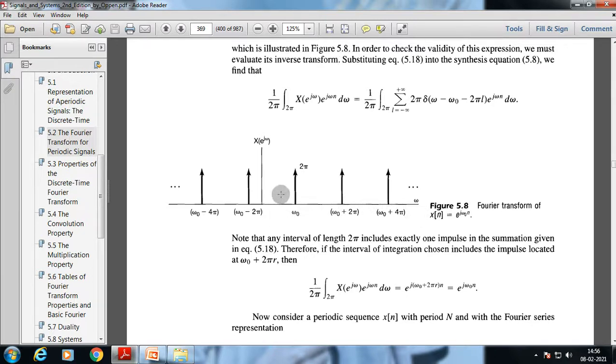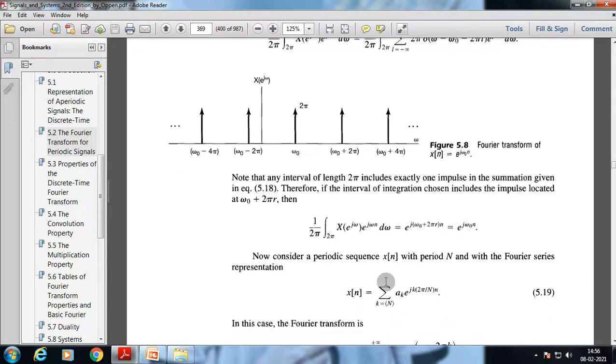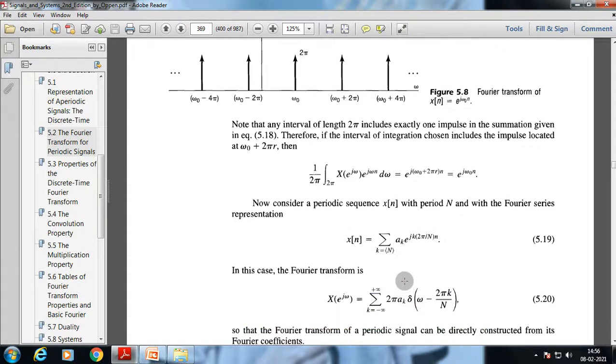As you can understand, an interval of length 2 pi includes exactly one impulse in the summation given in the equation. Therefore, if the interval of integration chosen includes the impulse located at omega 0 plus 2 pi here, then you have this value. Now consider a periodic sequence x of n with period N with the Fourier series representation. We can rewrite this equation by putting e to the power j omega in place of n, so we get these values. e to the power j omega 2 pi in place of e to the power j k 2 pi by N, we get delta omega minus 2 pi k by capital N,